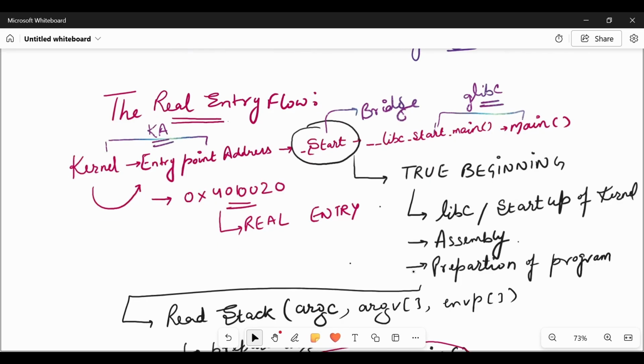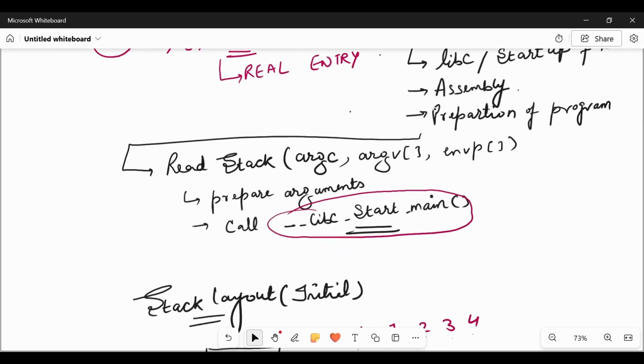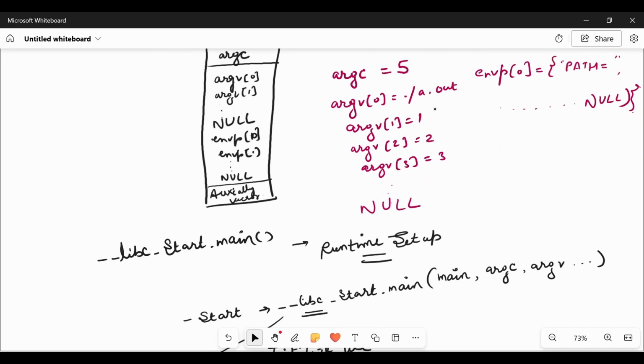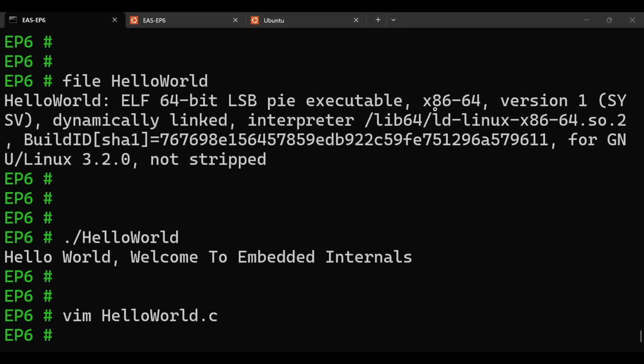So we see that the main task of calling the main function is being done by libc. Okay. So I will explain all these things. What is happening at libc we already know. First, let us check all these things, whatever we have explained, through the Linux operating system as well. Okay, so let's get back.